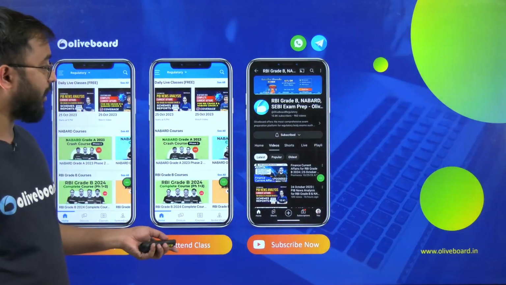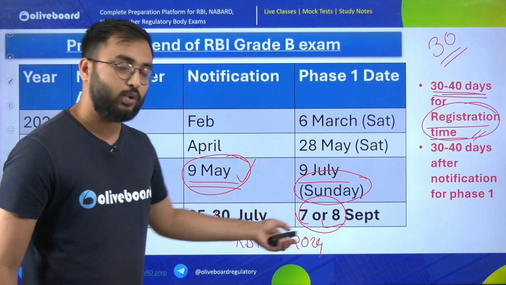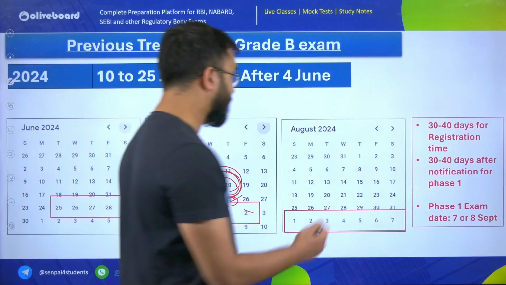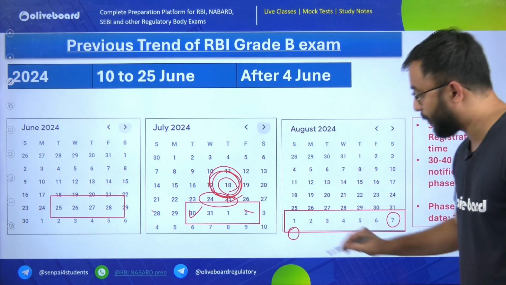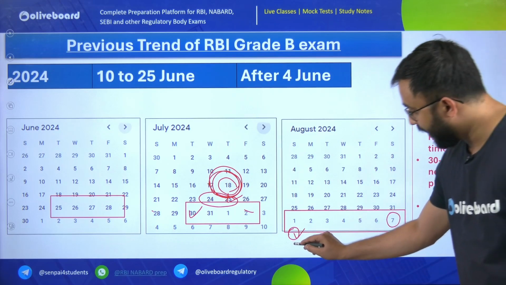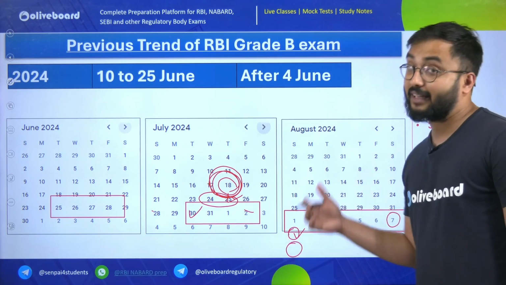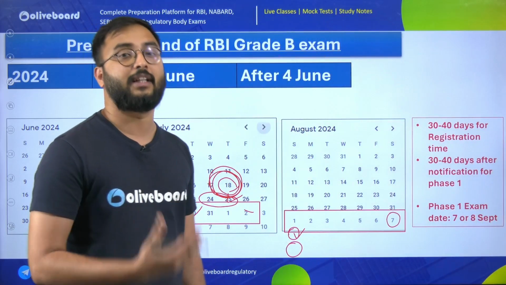As we know, RBI Grade B exams most probably occur on Saturday or Sunday. So if you consider Saturday and Sunday, the exam will happen either on 7th or 8th of September, or maybe if it is pushed, and if RBI gives you more days, unlike SEBI, then it will go to 16th or 17th of September.